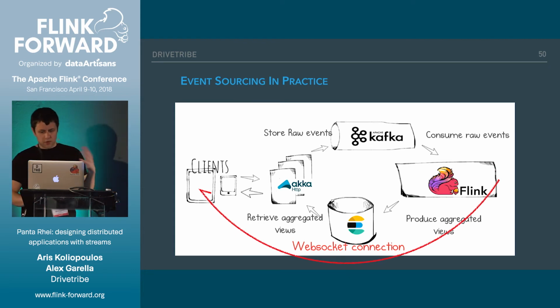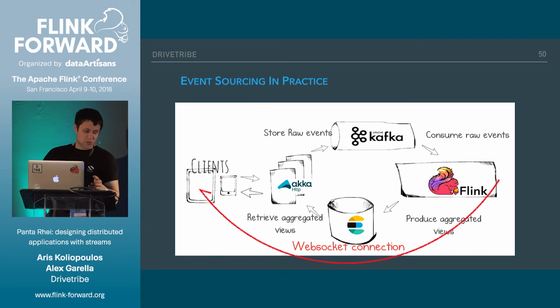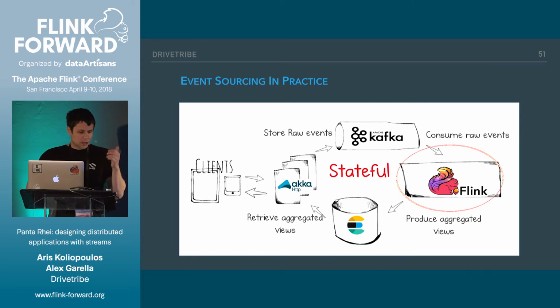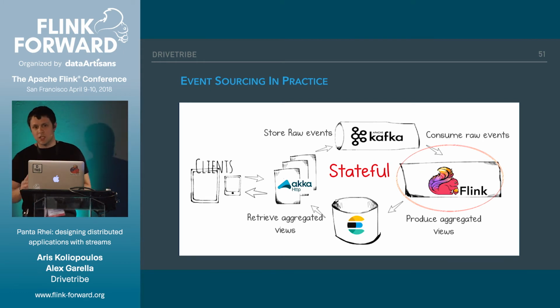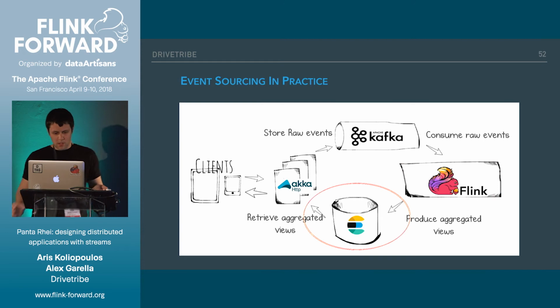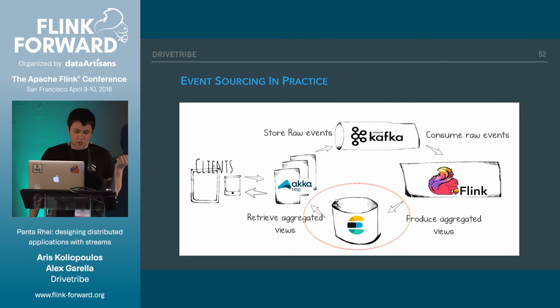However, there are a few issues running an application like that in production with this architecture. First, Flink is stateful, right? It serializes data, stores the data in RocksDB, and schema evolution is not really supported out of the box, which means that if we make incompatible changes in our program, we may have to replay the log to recreate the state in Flink. And that's a bit of a problem in a running system. Additionally, we have to treat Elasticsearch in this instance as our main data source. So if we want to upgrade it, we cannot really take it offline, upgrade it, or remove it completely, etc.